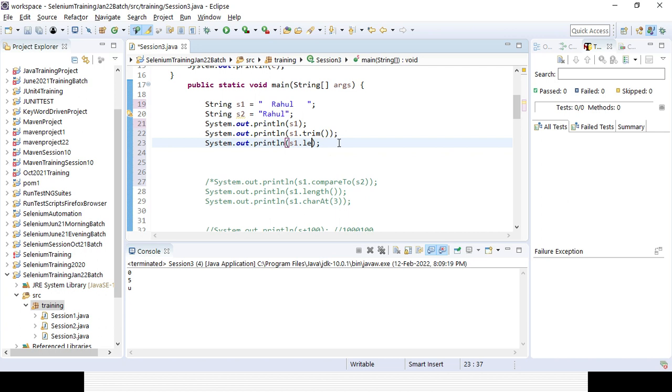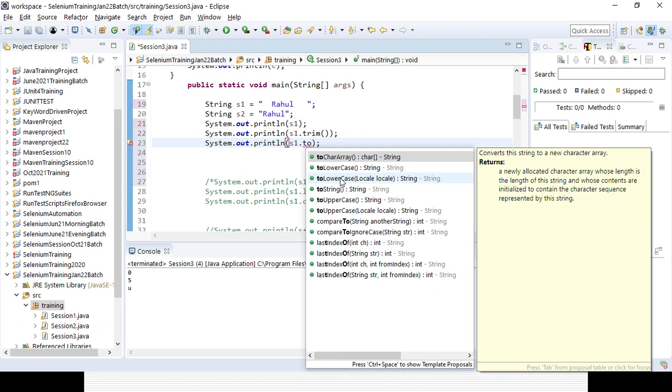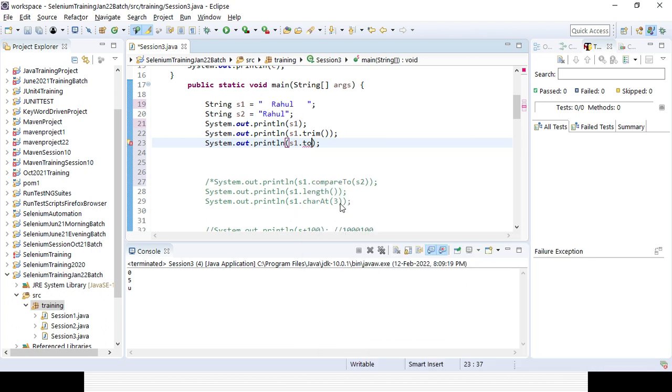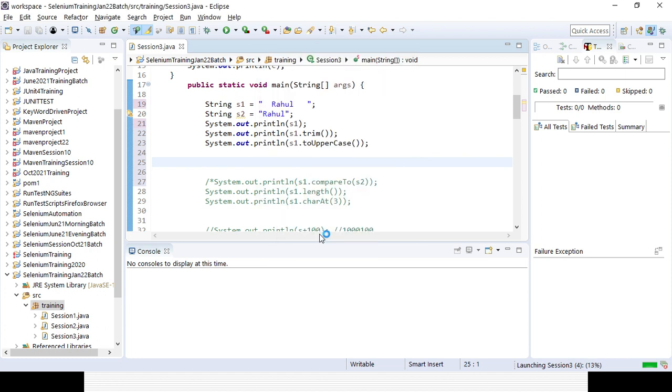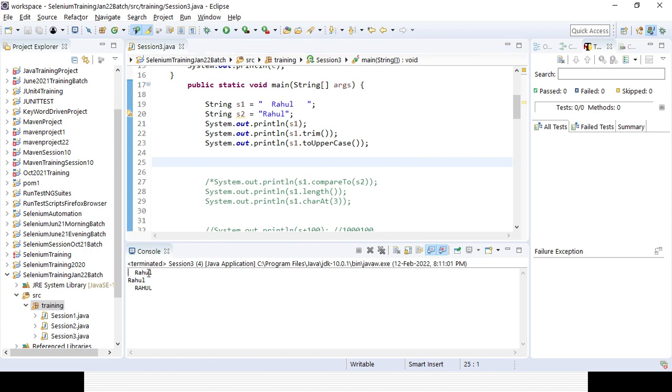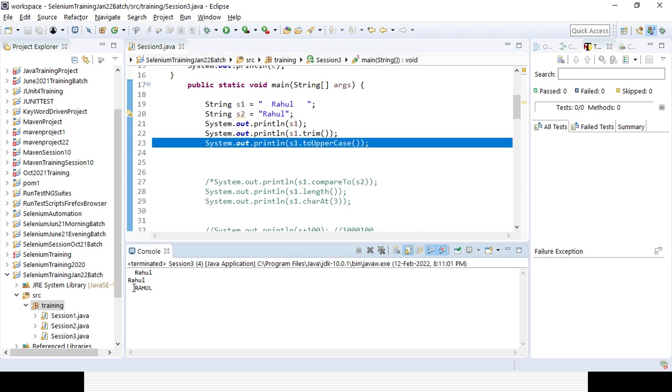If you want to change it to uppercase or lowercase, you can convert it. So everything will be uppercase, or everything will be lowercase, like that. Let's try to run the code and see. So these are the important string methods available in the String class. You can see the first one is giving the white space, at the back and after also. Second one has no white space, it's trimming. And the third one is converting with the white space, and everything is in uppercase.